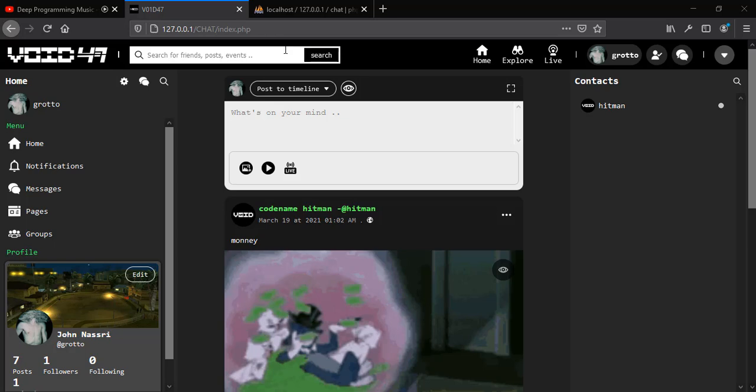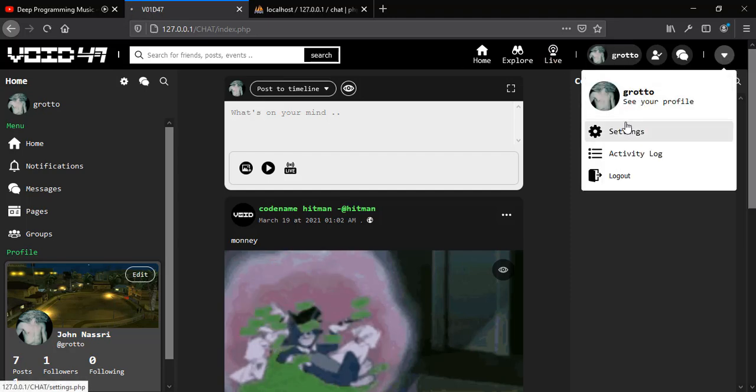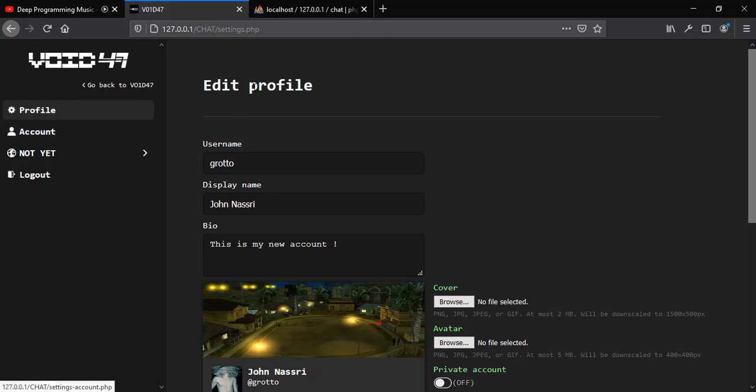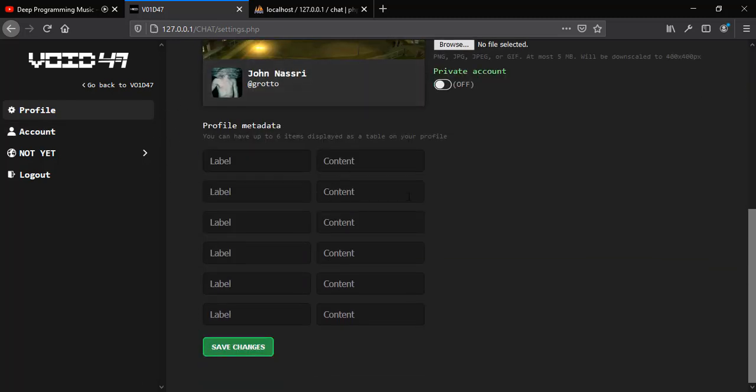I just remembered to mention some notes. If the user wants to change his password, we need to go to settings, and then to this account. Now we have additional information like metadata. So if we add something here, let's say hobby, and let's say reading something, we have five other possibilities to add this information.